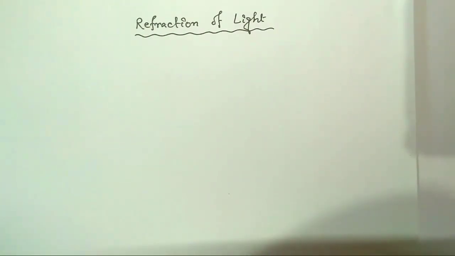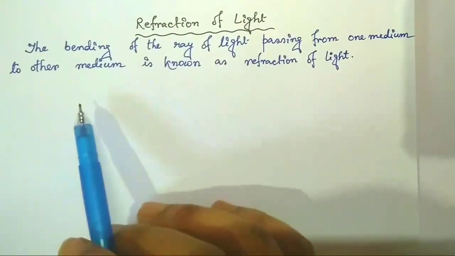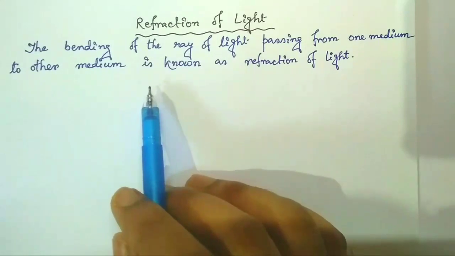Today's topic is refraction of light. First of all, we have to know the definition of refraction of light. The bending of the ray of light when it is passing from one medium to another medium is known as refraction of light. Here I have written the definition for you.